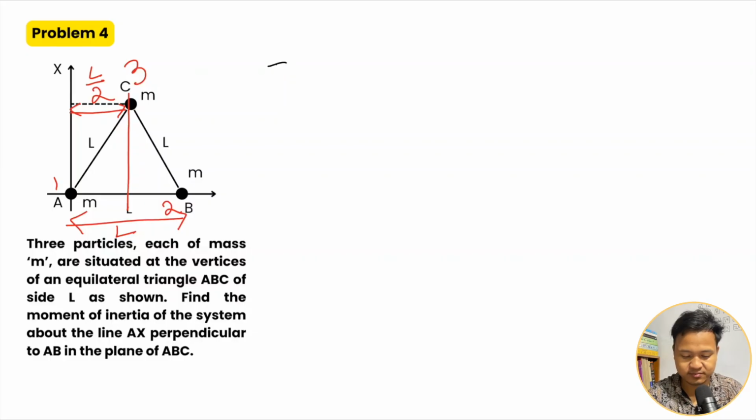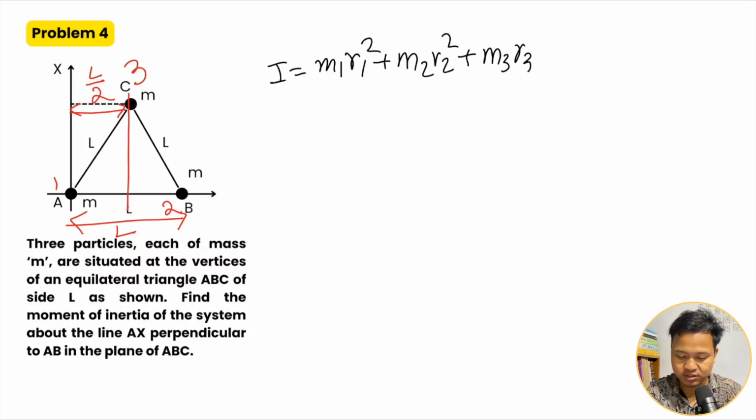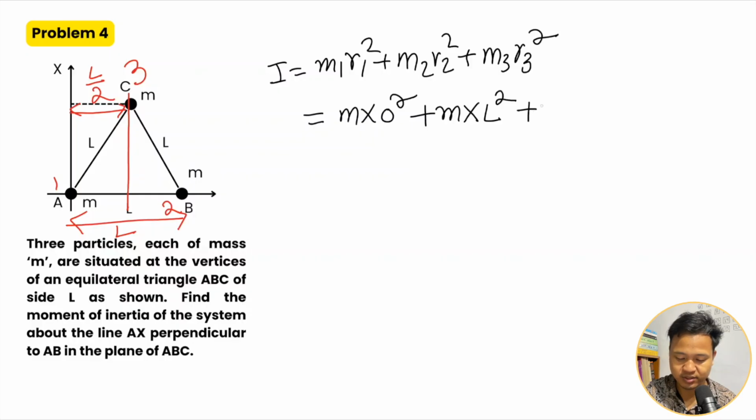So apply the formula. So I is m1 r1 square plus m2 r2 square plus m3 r3 square. So for m1, m into 0 squared, it lies on the axis, plus m2, m into L square, plus m3, m into L by 2 whole square.